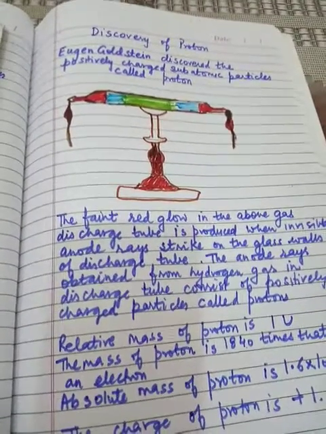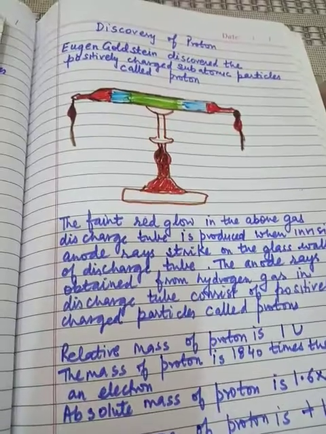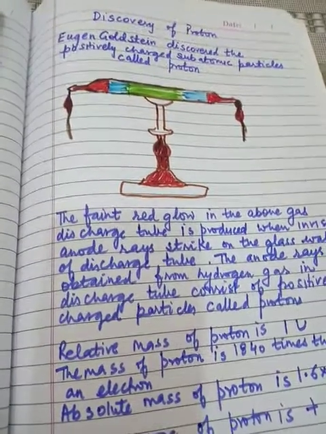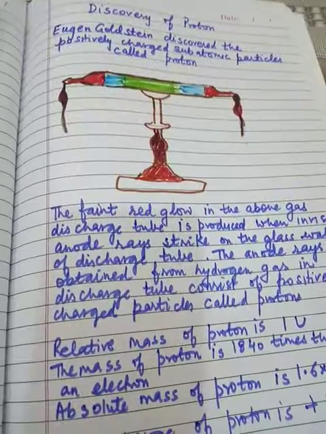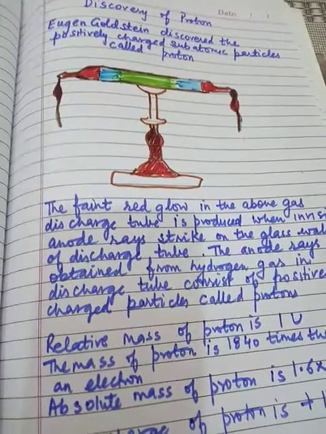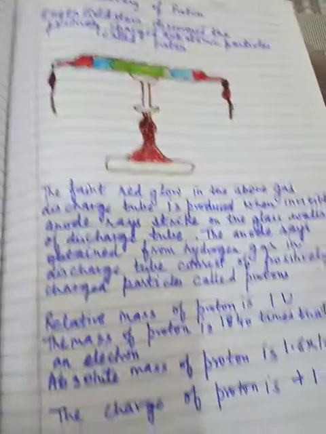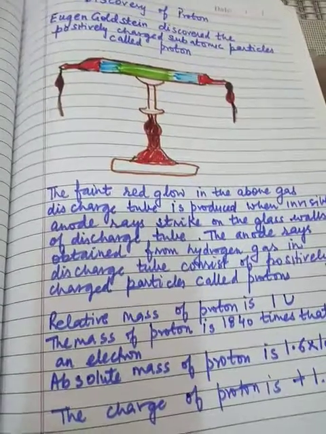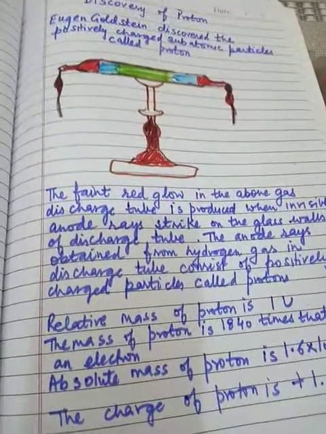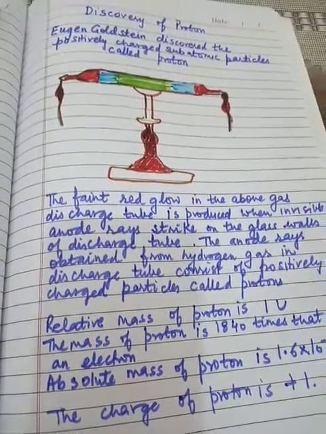It is made up of smaller particles. Actually, the formation of cathode rays tells us that atoms contain negatively charged particles, electrons, inside them, whereas the formation of anode rays tells us that atoms contain positively charged particles, protons, in them.